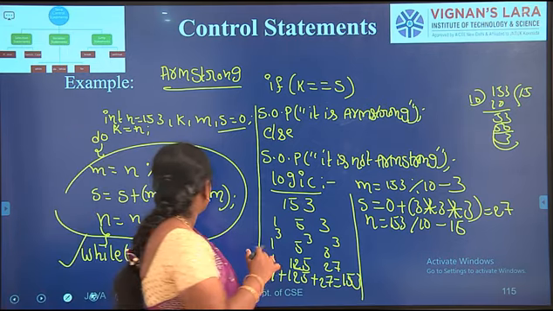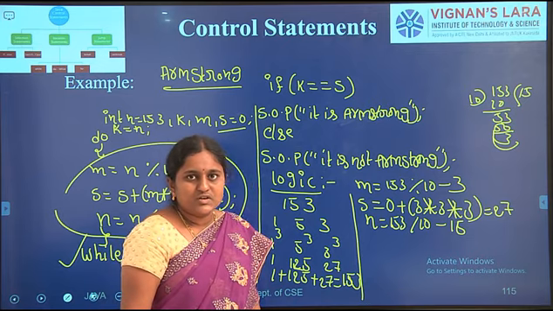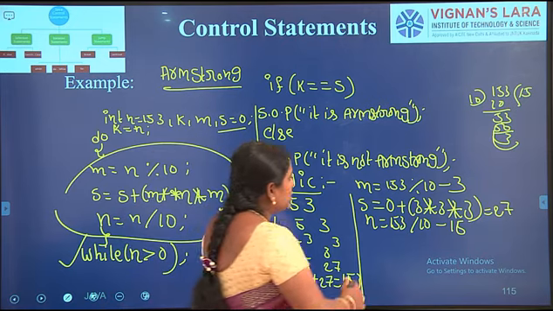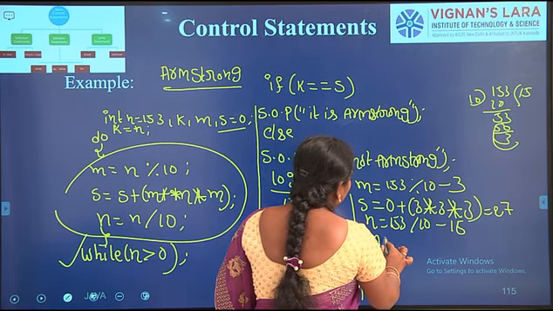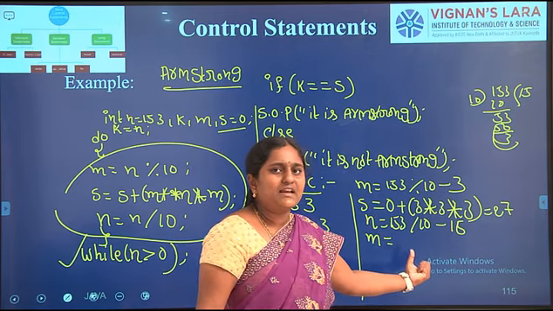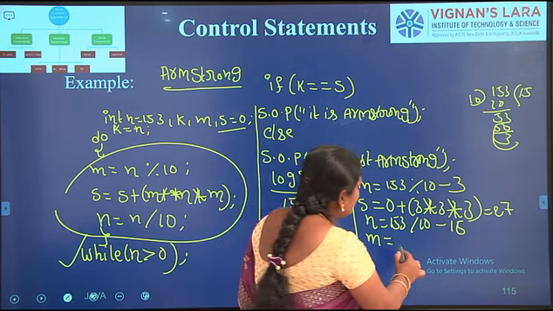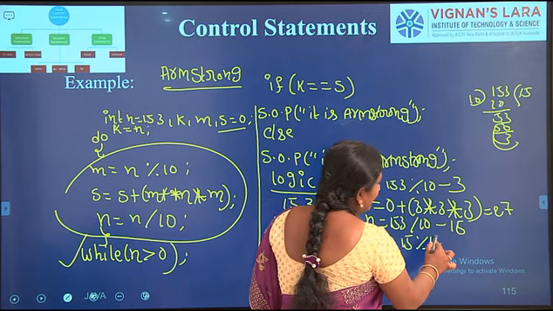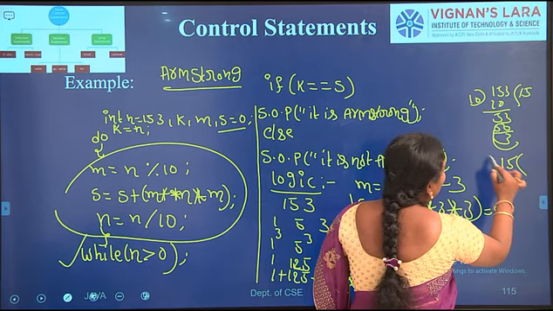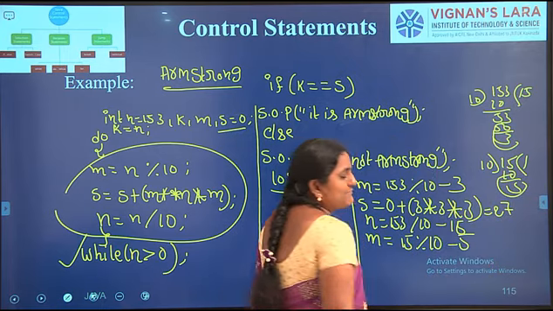Next, control checks the condition: while n greater than 0. So 15 greater than 0, is it true or false? True. Again, control processes the statements. Here m equal to n modulus 10. In the previous iteration, what is the n value we got? 15. So here 15 modulus 10. After dividing, what is the remainder? 5. So here 5 is assigned to the m value.